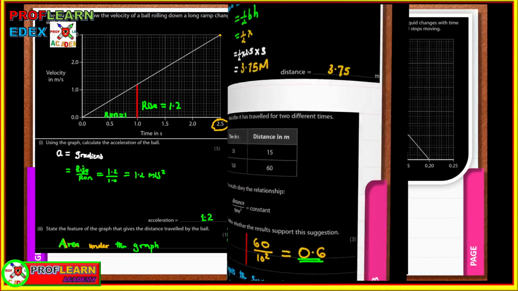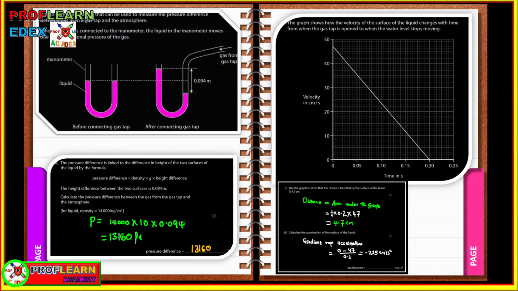Another area that you need to look at is pressure, finding pressure in solids and also finding pressure in liquids. Pressure in liquids is given by the formula density times gravity times the height difference, whereas in solids, pressure is given by force over area. So that's what was being tested in this particular part.